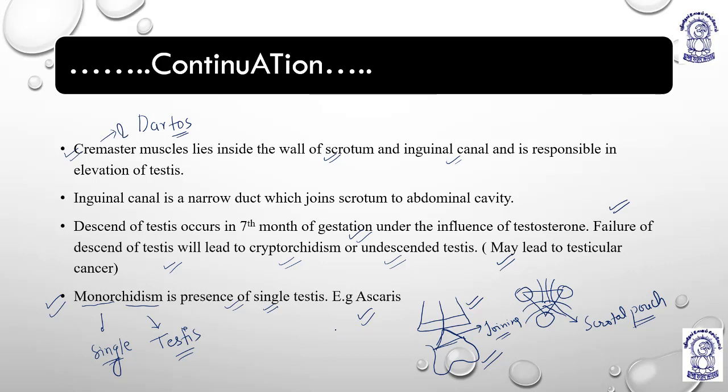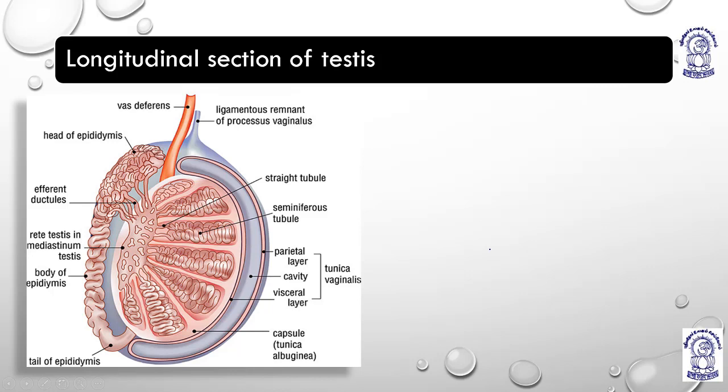So these were the functions of cremaster muscle, dartos muscle, inguinal canal, cryptorchidism or undescended testis, and monorchidism. Okay, example of monorchidism is Ascaris. Okay, understood? Shall we move further? Okay. Now this is a longitudinal section of testis which is given, and what you actually have to remember most importantly for your coming competitive exams.